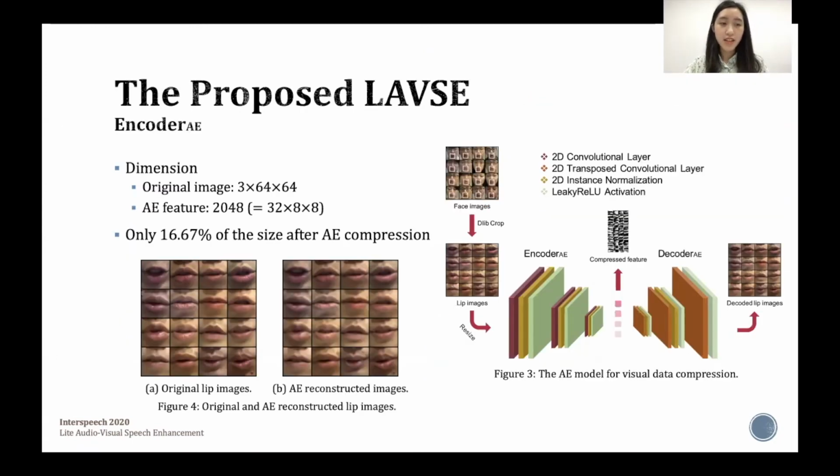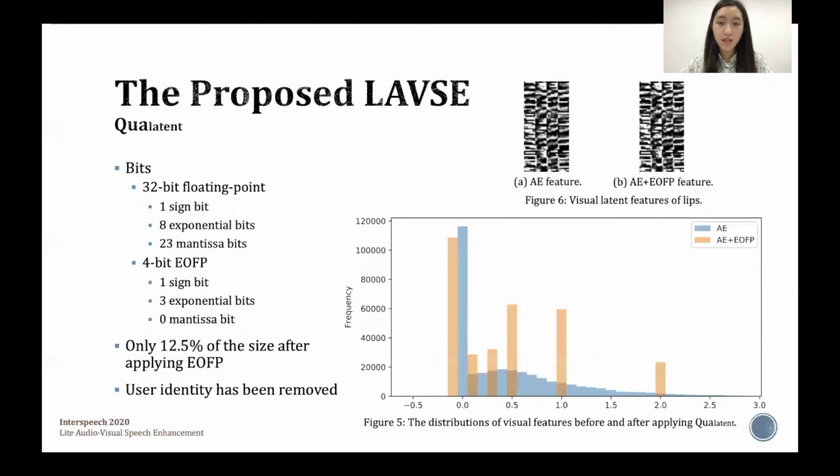Encoder AE is the encoder part of a pre-trained self-learning autoencoder. The autoencoder consists of 3 2D convolutional layers as the encoder and 3 2D transposed convolutional layers as the decoder. It uses a bottleneck to effectively reduce the size of the visual input to 16.67%. Next, Quant Layer can further reduce the number of bits for each feature element.